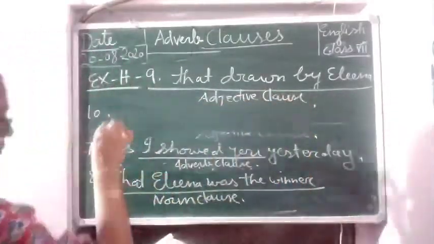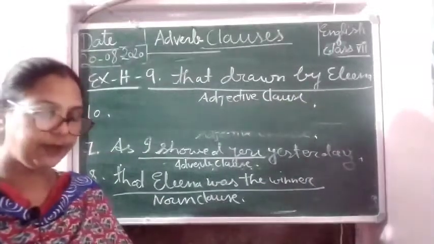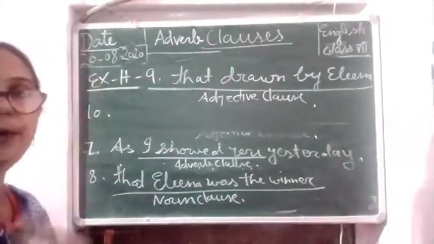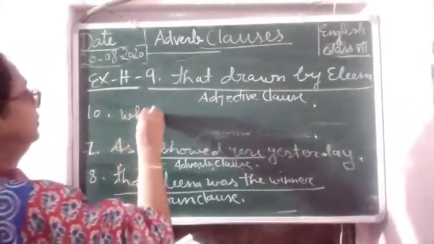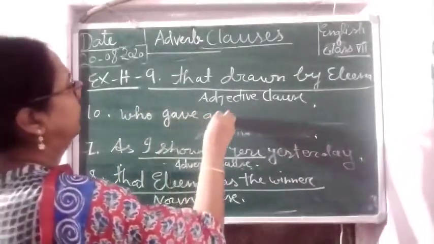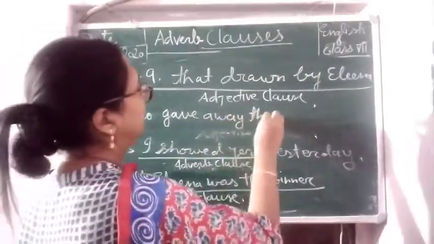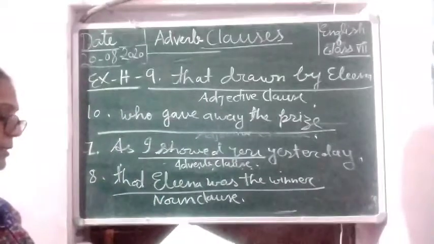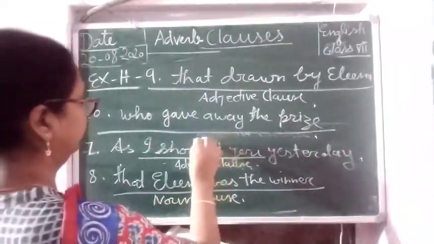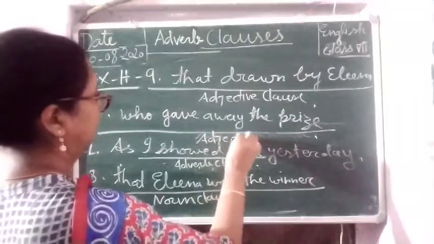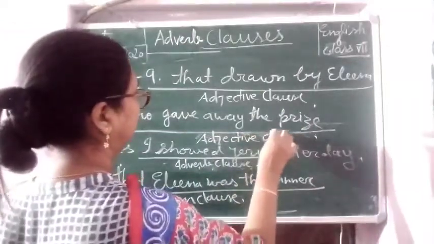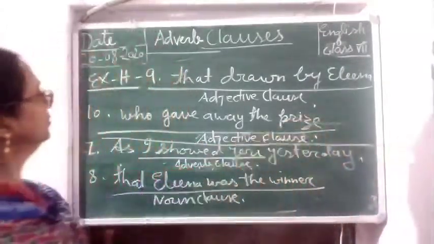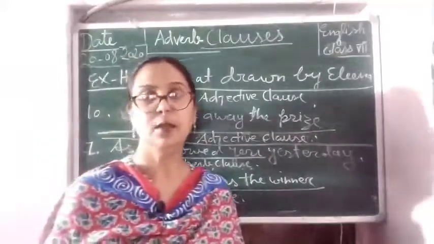Now number 10. The chief guest who gave away the prize praised Alina. Who gave away the prize? This is a clause and this is an adjective clause. So this way we have completed this exercise.